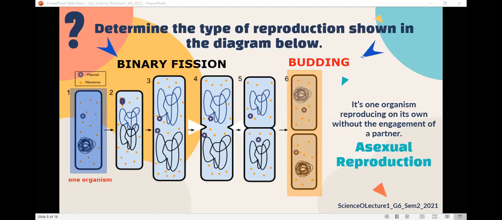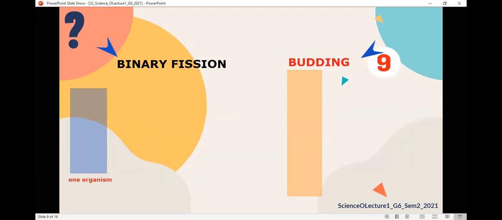Budding. Name one animal that reproduces by budding. Hydra. The hydra. Excellent job. Starfish. Hydra. Thank you.